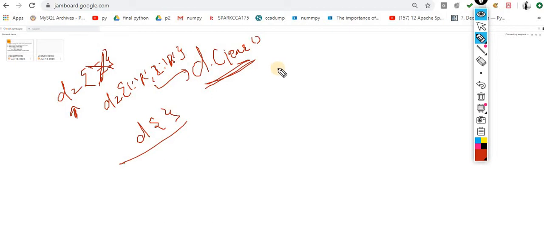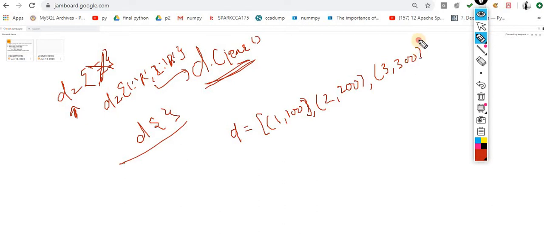So del we already discussed. Now the next one: let's suppose you want to do something like this. This is your data: 100, 200, 300.